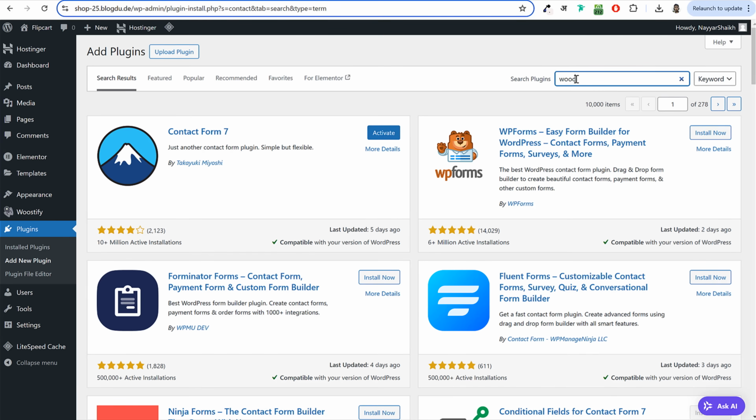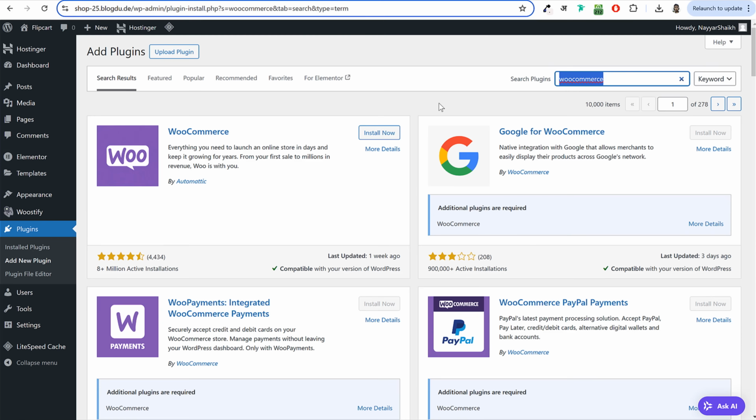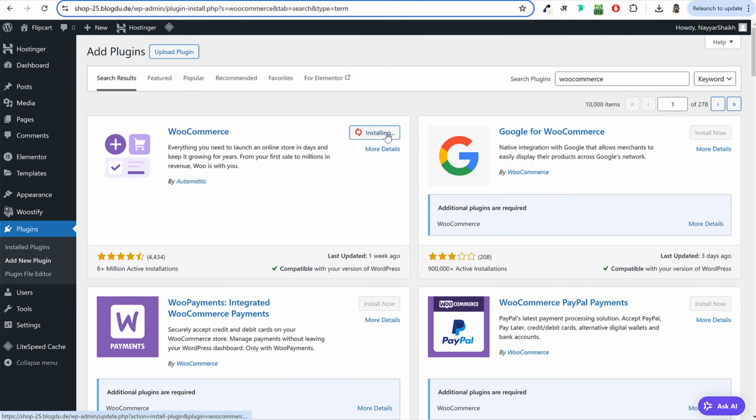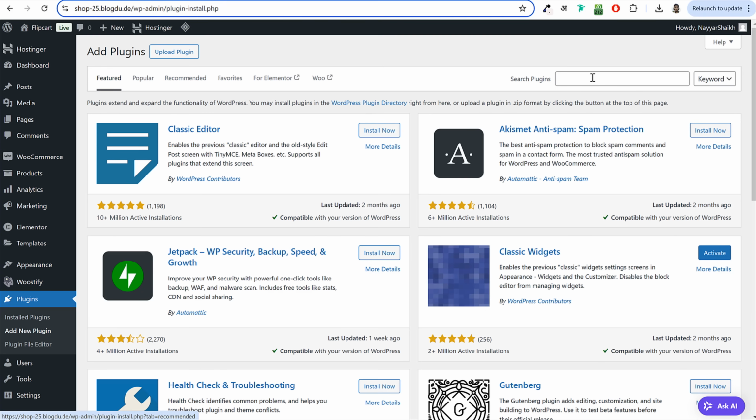Very important plugin, we need WooCommerce. So search for WooCommerce. This is the most important plugin. This will add all the e-commerce related features to your WordPress website. So once you search for WooCommerce, you will see the first result. Install this one, WooCommerce by Automatic, 8 million plus active installations. This one will have to activate it right now because there are some additional plugins that we need to install. Without activating WooCommerce, we cannot install those plugins. So we can activate WooCommerce for now. And now click on add new plugin again, and we can keep on installing few more plugins.